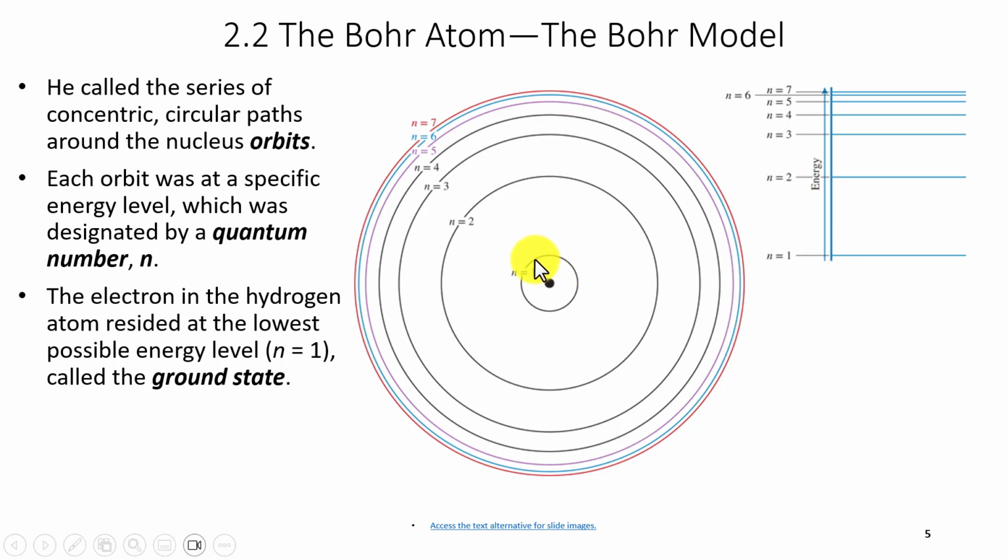So going back here, if this electron in hydrogen, which is found in n equals 1, absorbs some of those photons, those tiny packets of light, it can be promoted or pushed up in energy to, let's say, the second orbit, or the third or the fourth, depending on how much light it actually absorbs. And these are then called excited states, 2, 3, 4, 5, 6, 7, for the electron of the hydrogen atom. These are all excited states because its ground state is n equals 1.